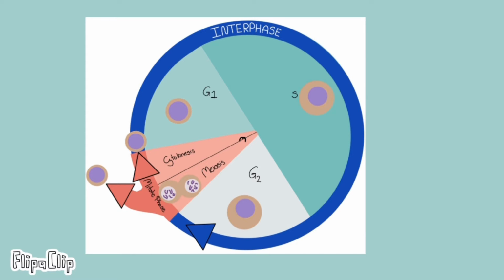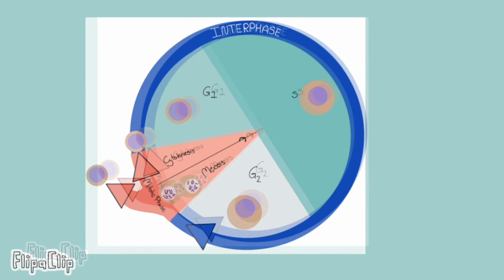Have we finished the cycle now? No, this is when meiosis starts. Oh, okay, on with it then. The cell is finally ready to continue its journey into the M phase, where it will go into meiosis. When a cell goes through this process, it will have to go through it twice, thus obtaining the name meiosis 1 and meiosis 2. Both of these share the same process: prophase, metaphase, anaphase, telophase, and cytokinesis.